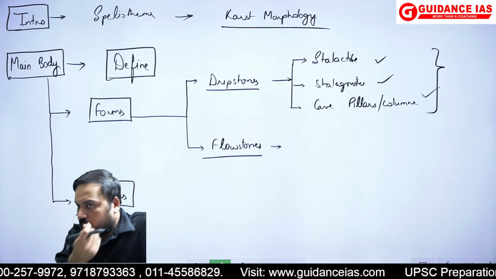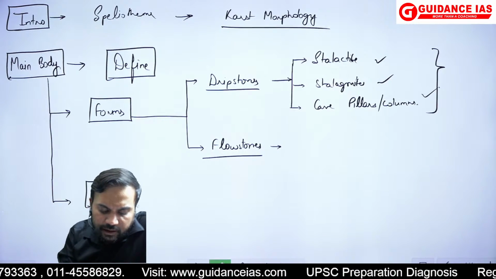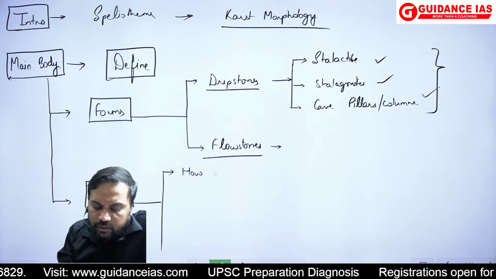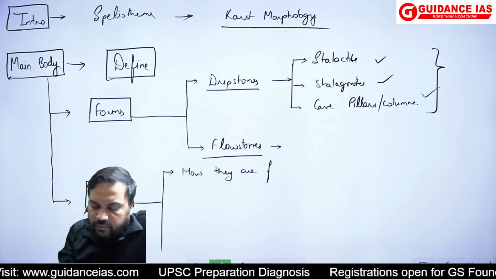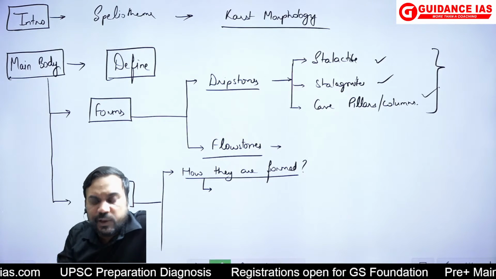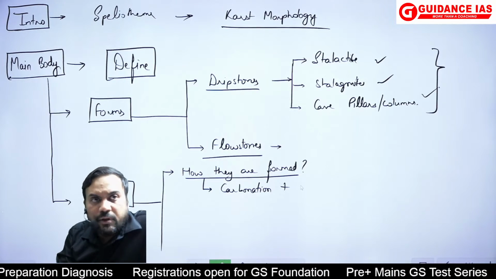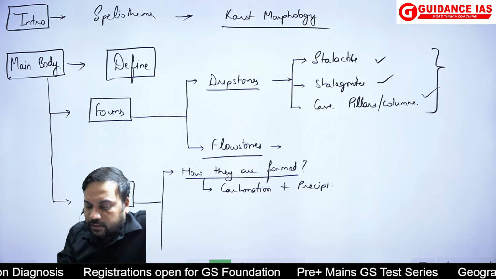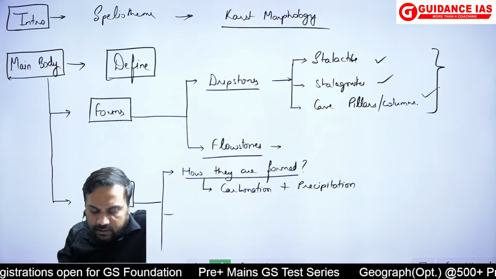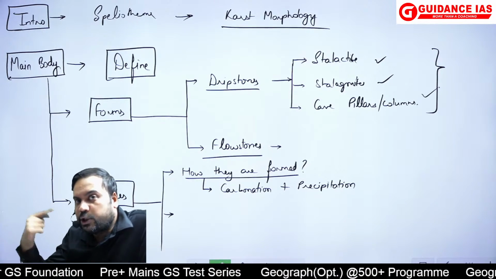Now in features, what is features? The characteristics. And there are various types of characteristics I could have talked about. For example, if I was writing this answer, I would have talked about how they are formed. And how they are formed, essentially they are formed as a result of two processes. One is the phenomenon of carbonation plus the phenomenon of precipitation. Okay, I am not explaining this right now, I will be explaining it when I take the detailed discussion. So how they are formed you could have talked about. Now see, here comes presence of mind and revision.